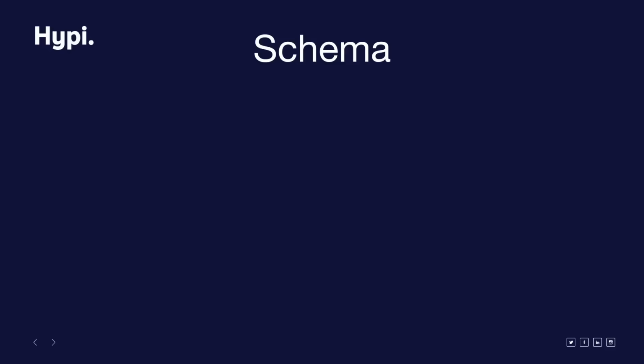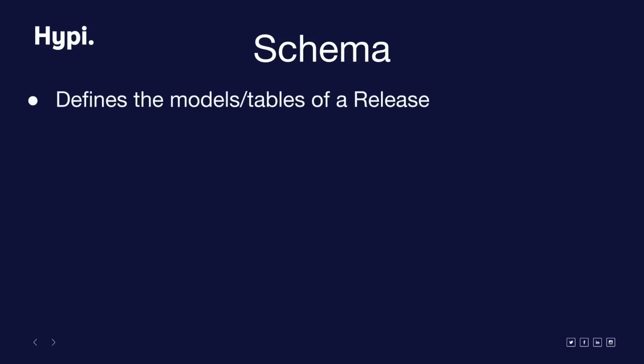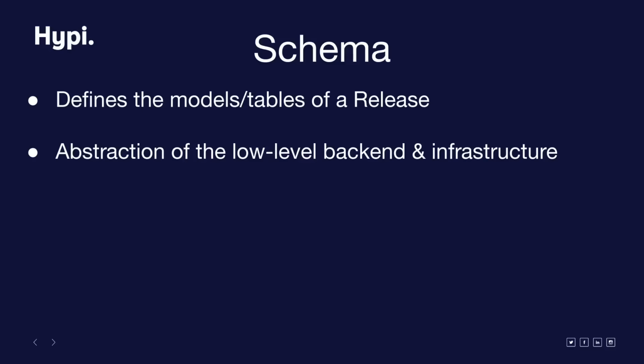We use the term model and schema interchangeably to mean the same thing. The schema consists of GraphQL types. Hypi will map these types to tables in the database. Hypi uses the concept of schema to abstract away the underlying back-end infrastructure. The mappings, relations, and business logic will all be generated on the fly for you once the schema is defined.